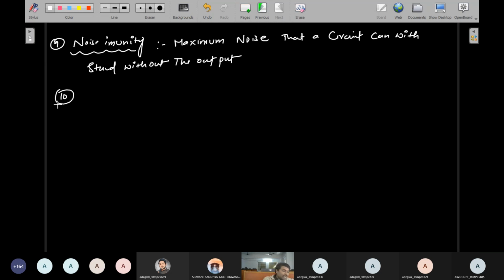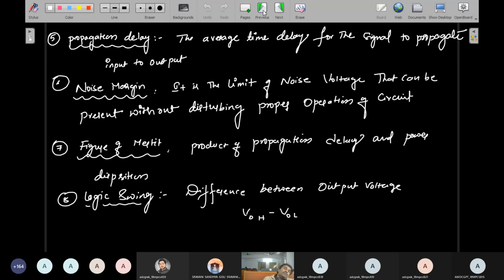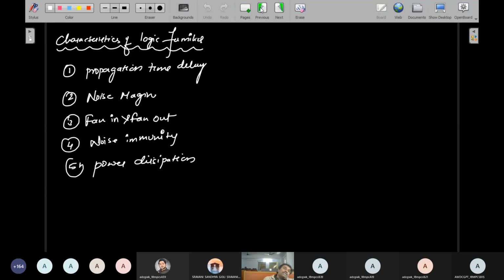The tenth one is breadth. This is not an important thing, so you don't need to write the tenth, only nine are enough. These nine are the characteristics of logic families. Understand? Please note, everybody.